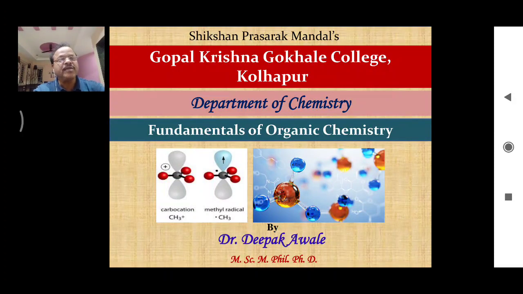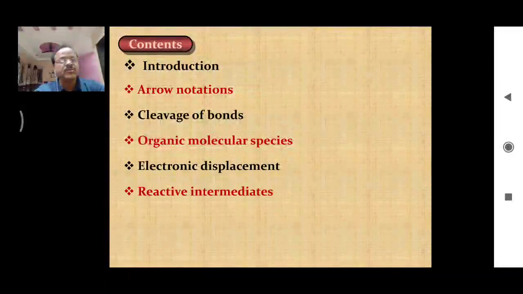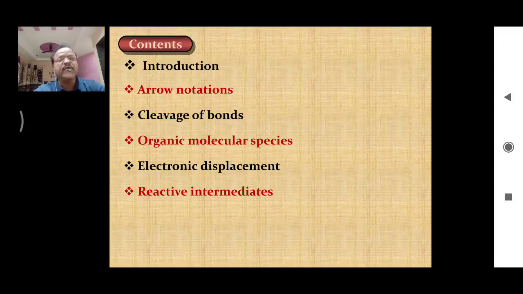So the syllabus, or the content of this topic, is as follows. First is the introduction. Then second is arrow notations, the different types of arrows we use while writing different organic reactions. Third point, cleavage of bonds. There are different types of bonds, and in this point we are going to discuss how these bonds are cleaved and what are the different species that are formed after cleavage of the bond.